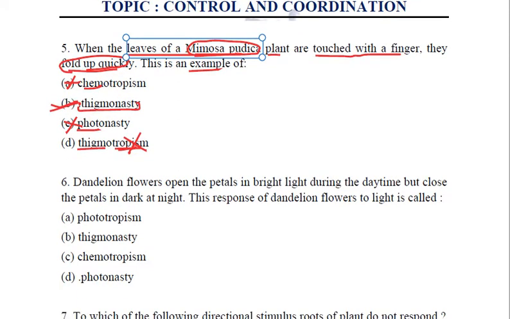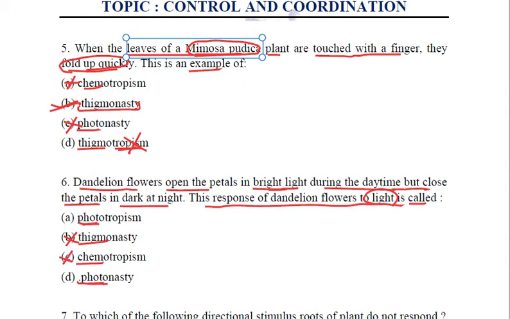Coming to the next question. Dandelion flowers open the petals in bright light during the daytime but close the petals in dark at night. Now this response of dandelion flowers to light is called, now because it is related to light, photo means light. Thigmo is touch, cross this option. Chemo is chemical, cross this option. Photo is once again light. So now we are left with two options. Is it phototropism or photonasty?